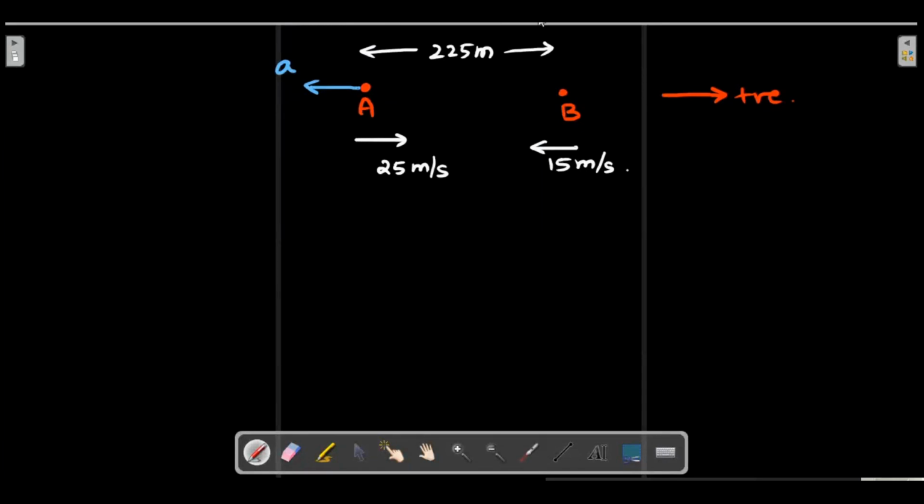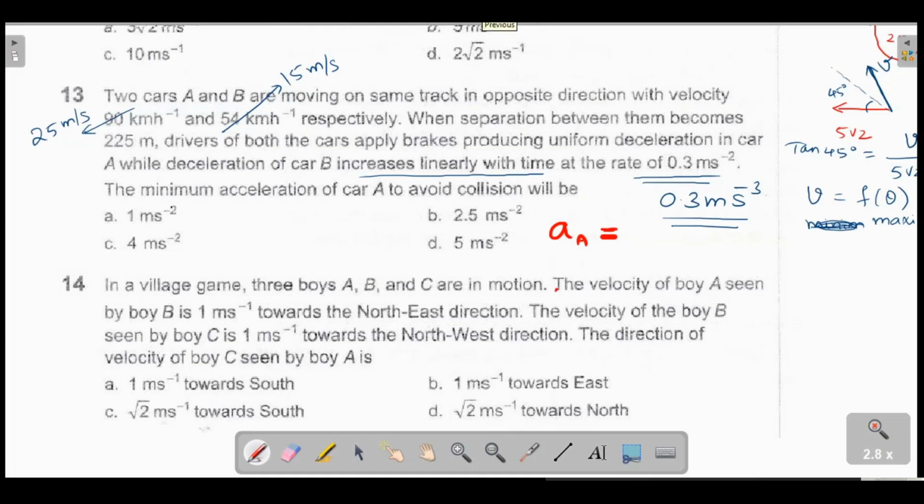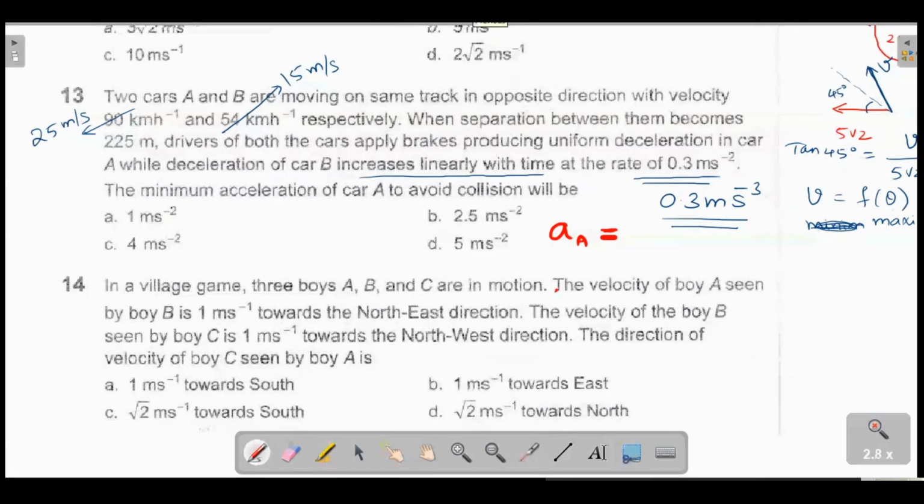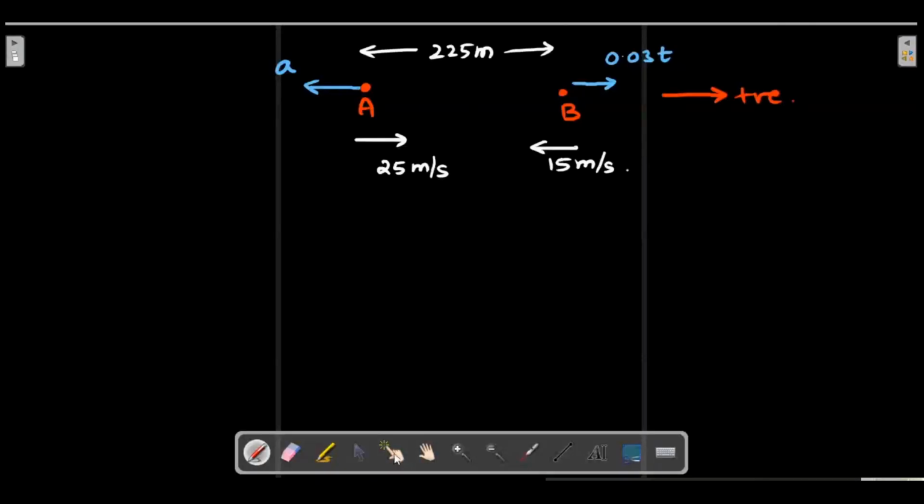Okay, and what about B? Well, deceleration of B increases linearly with time at a rate of, so I'll assume that it is kt kind of a thing. And deceleration for B should again be opposite the velocity of that. So this should be k times t, where the value of k is 0.3, so this is 0.3 t.